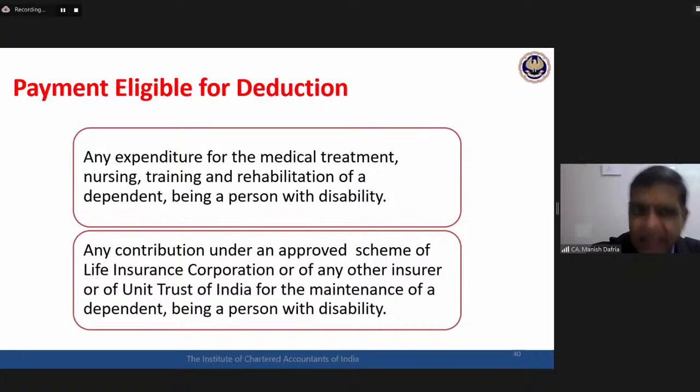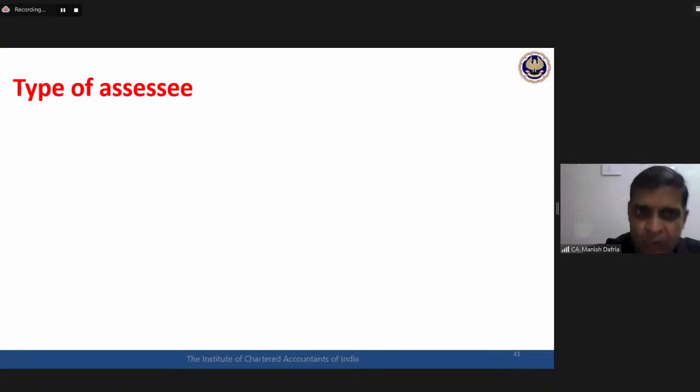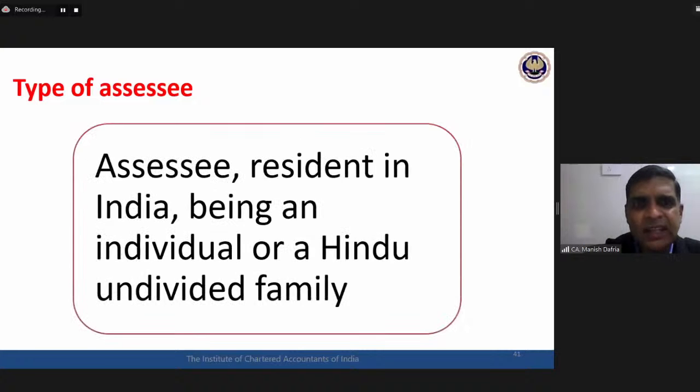For this dependent relative with a disability, any medical treatment expenditure done for this person, or any contribution to any insurance company or UTI scheme for the benefit of this dependent relative, these payments shall be eligible for a deduction under section 80DD. So who all are the assessees who can claim this 80DD deduction? It is available to an individual or an HUF.